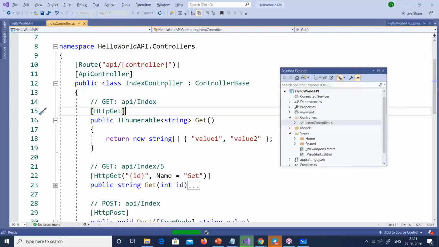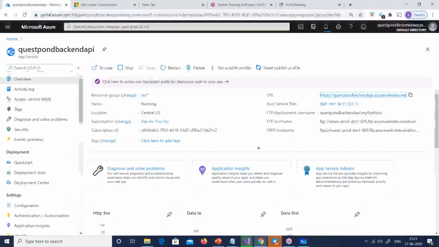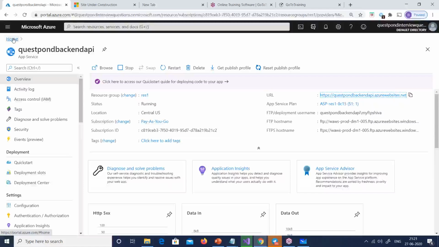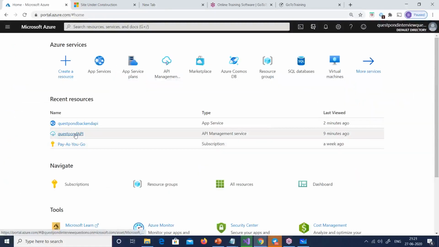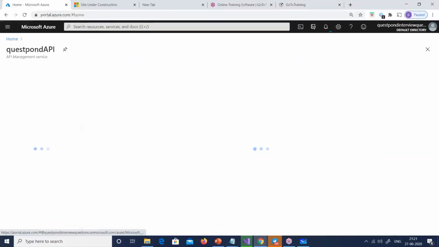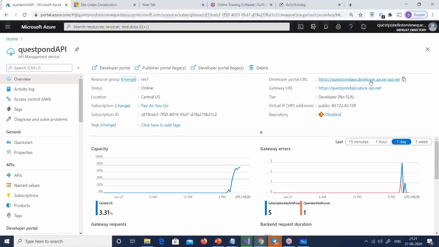Okay, until this gets published, let me quickly go back out there. Now, one is the Questpoint backend API we have, and another one is the Questpoint API. This is the front end API. Look at this, Questpoint API, Azure's API.net. So this one is the front end API. You can see it says no resource found for now and so on, right?